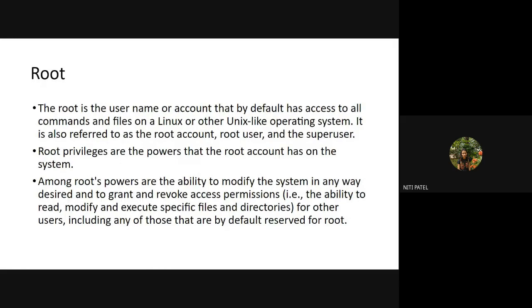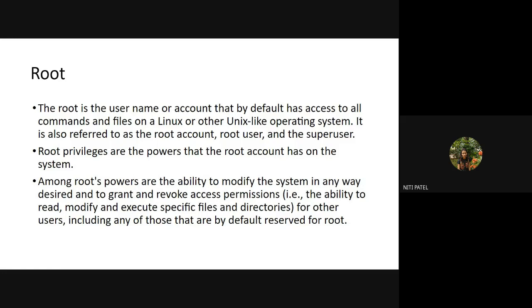Okay. Now what kind of administrative rights will it have? It can grant and revoke all the access permissions. For example, if the user wants that so and so users can read a particular file, it will give read access. If it wants that so and so user should have read as well as modify, it will give those permissions to that user. So if you are a normal user and you want certain permissions on some other file, it is the root who is going to give you those permissions.